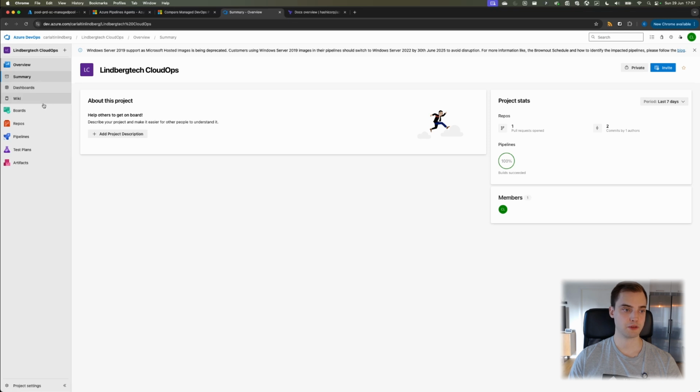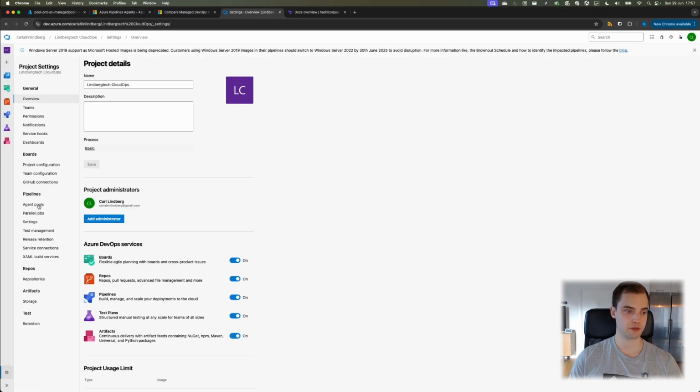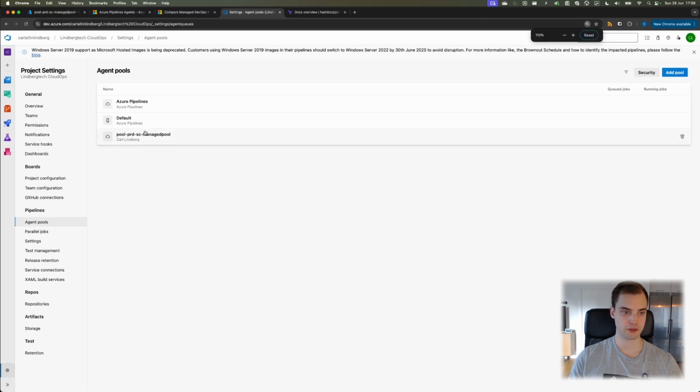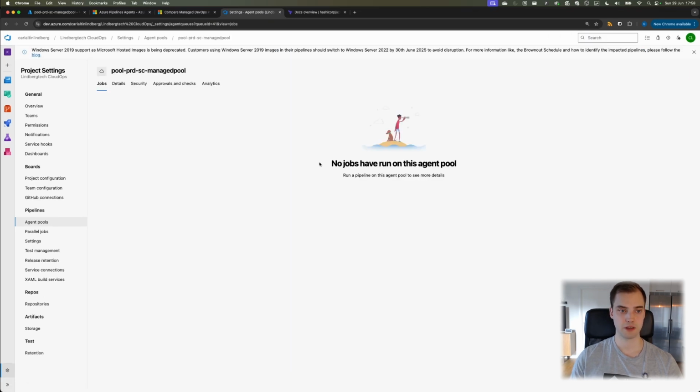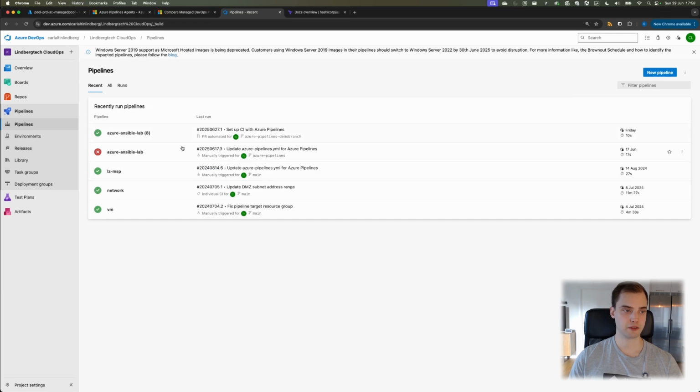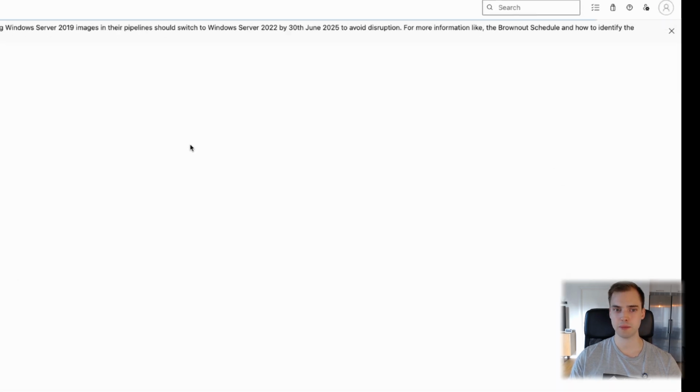But if we were to go to our LimberTech CloudOps, so this is the Azure DevOps project, we could go to project settings, and then we could go to agent pools, and then we can see we have our pool here. Pretty good. But enough dilly-dallying, so let's go into pipelines. We'll do a new pipeline.